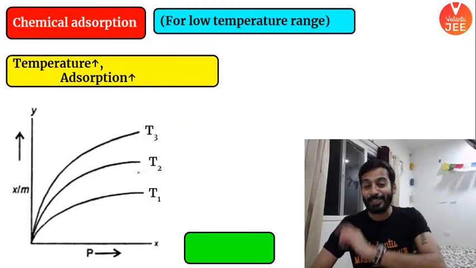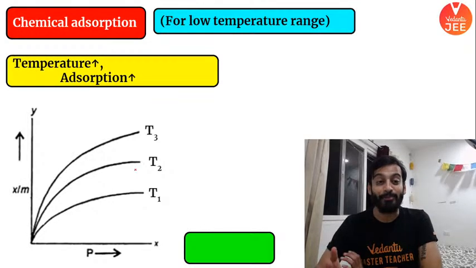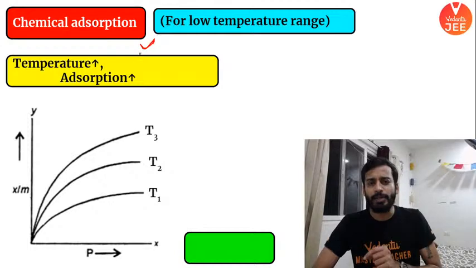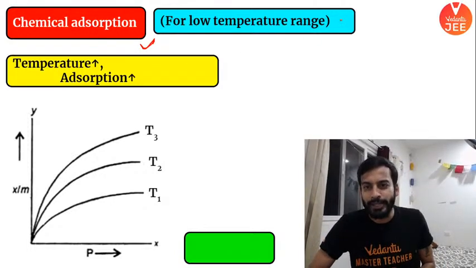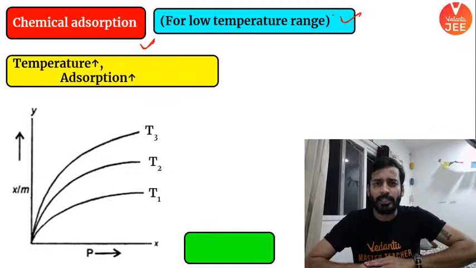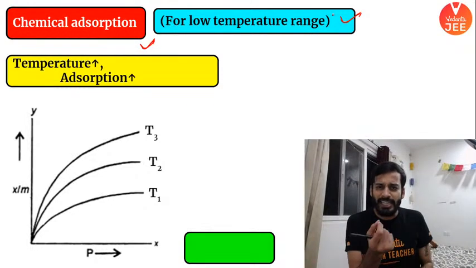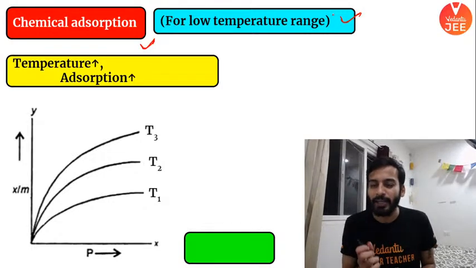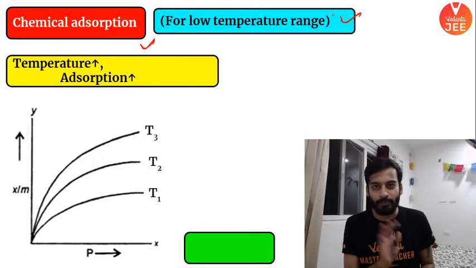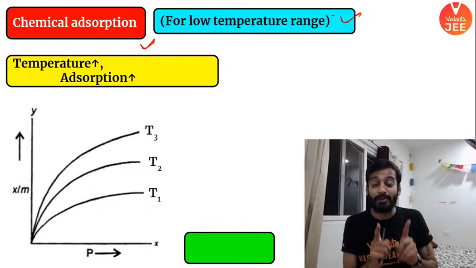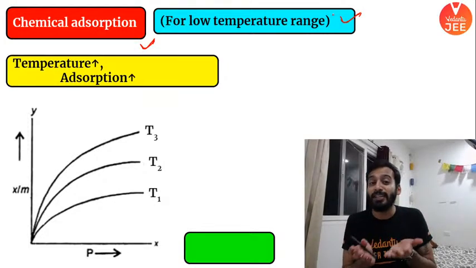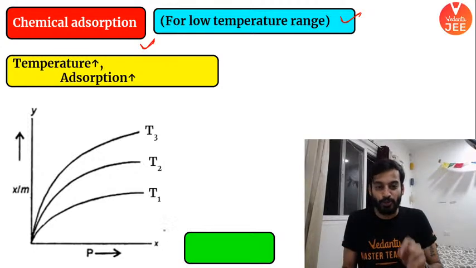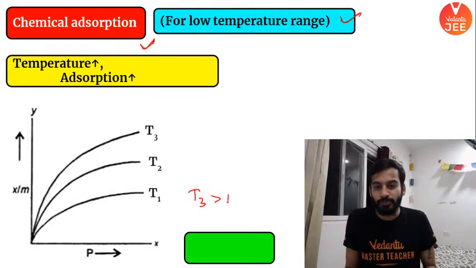Beautiful. Next question, I am going to give you as homework. I am giving you an idea. Chemisorption. In chemisorption, if I talk about a low range temperature, it means I am not increasing the temperature drastically. Initially, whatever temperature requirement is there for a particular chemical reaction to happen, that temperature I am giving. Now remember, in chemisorption, if I increase temperature, adsorption also increases. So the temperature order is T3 is more than T2, T2 is more than T1.